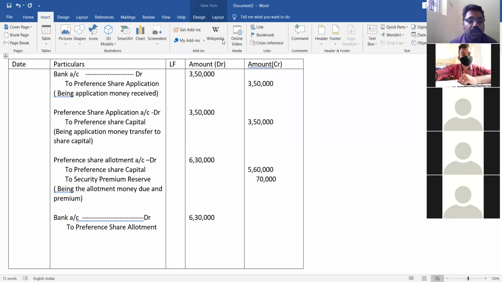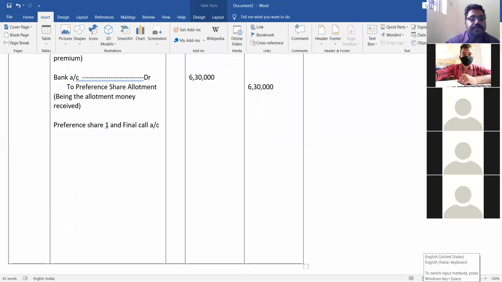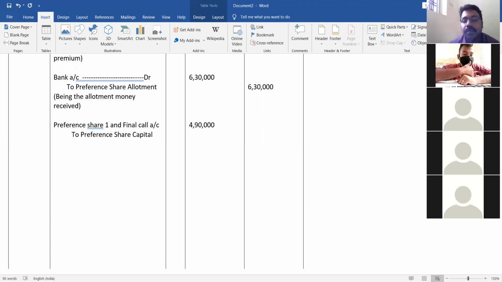As we showed the due on the allotment, now you can see the third entry. Preference share allotment account debit to preference share capital. This is the entry for showing how much is due. The same thing for first and final call also: preference share first and final call account debit to preference share capital.